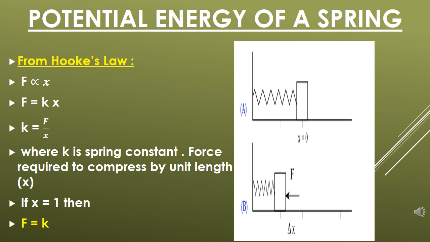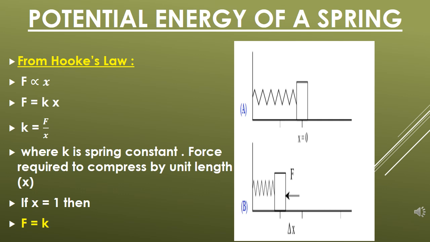For that, first thing we have to see that whenever we compress the spring, we apply the force here, and suppose due to this force it is compressed up to displacement x. More is the force, more is the displacement x. Initially the force was 0 and a very small force is required to press it. More is the compression, more is the displacement, more is the force. So, force is directly proportional to displacement x.